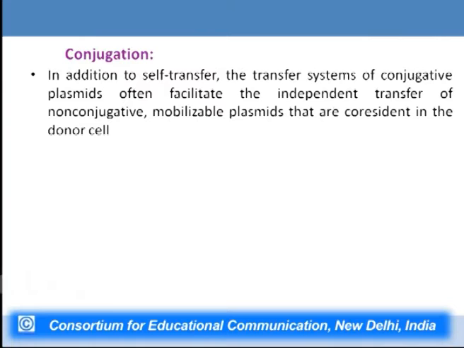Now, in addition to self transfer, the transfer system of conjugative plasmids often facilitates the independent transfer of non-conjugative mobilizable plasmids that are co-resident in donor cells. So, these factors which have genes for bringing about conjugation and their own transfer from one cell to another also facilitate transfer of other such elements which are present in the cell, but which do not have the genes for bringing about the transfer from one cell to another.